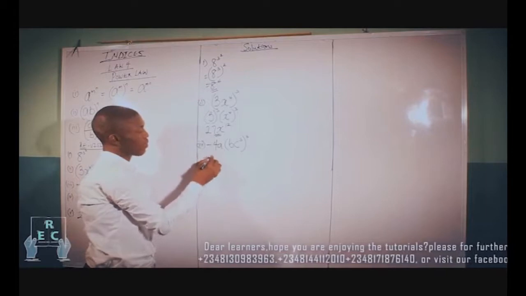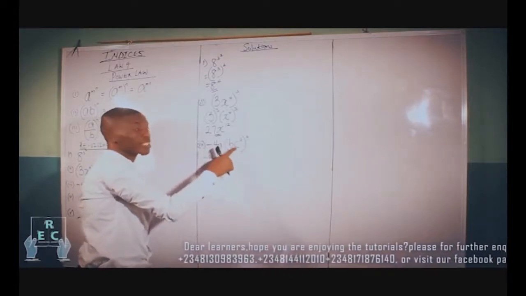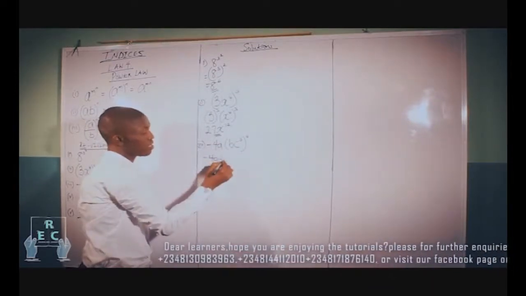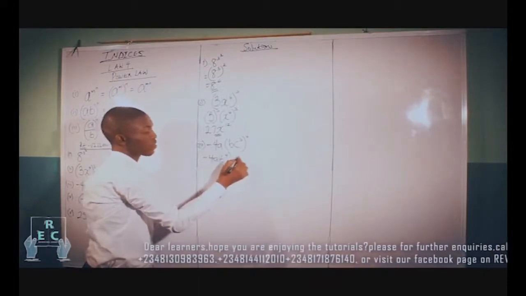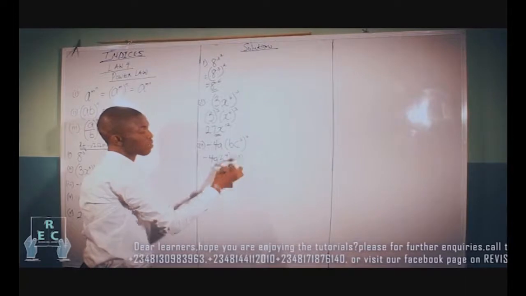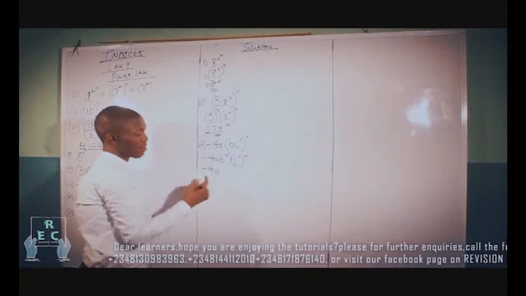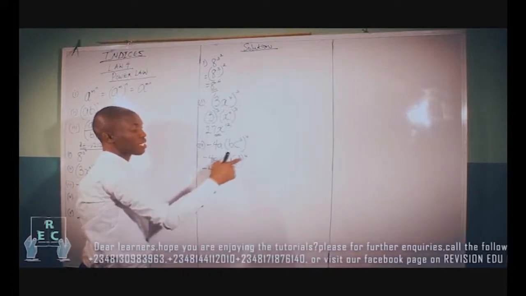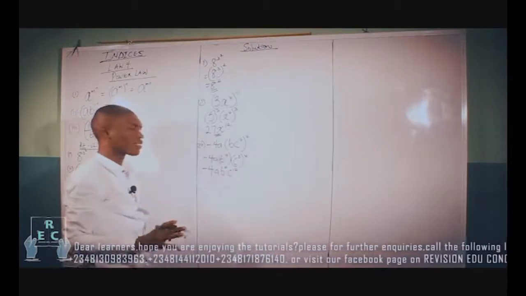This power 4 is for each identity in the bracket, and that gives us minus 4a, b raised to the power of 4, c raised to the power of 3 times 4, that's 12. As simple as that.